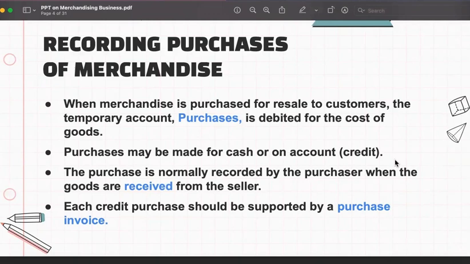When merchandise is purchased for resale to customers, the temporary account Purchases is debited for the cost of goods. So if we use a periodic inventory system, we debit Purchases and credit whatever we give in return for those purchases. And if we use a perpetual inventory system, it means that the company updates the inventory records every time there is a movement, every time there is a sale and there is a purchase of inventory.